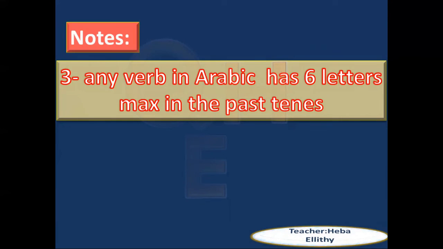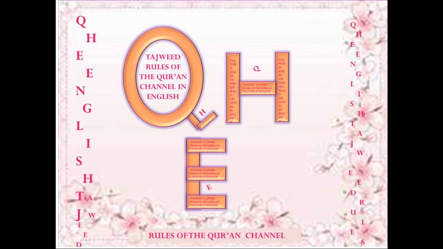In our next chapter, inshallah, we will explain Hamzat al-Wasl and Hamzat al-Qat' with a lot of details. It's more than you expect, so you need to be very focused. You need to go through this basic grammar chapter, and you need to go through the morphology. It's very, very important, so you can know Hamzat Wasl and Qata' in detail and understand everything about it. You will not understand the next chapter on Hamzat al-Wasl and Hamzat al-Qata' if you don't know the basics of morphology or grammar in Arabic.